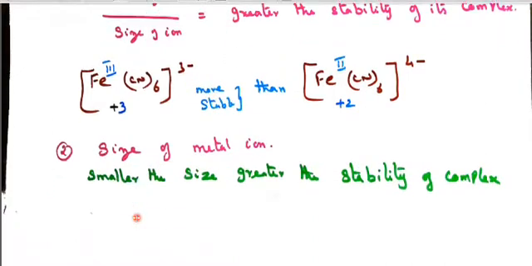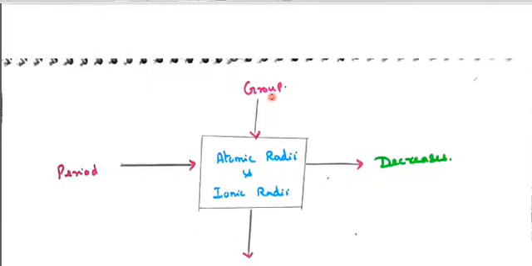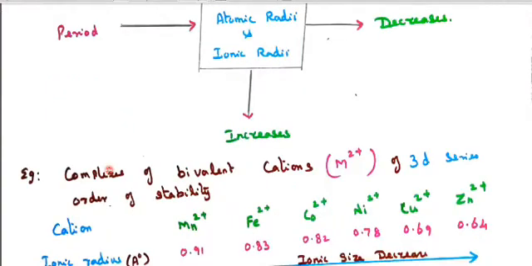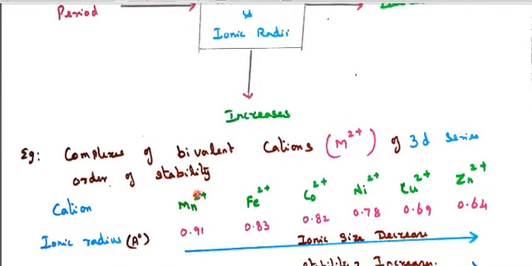Then the size of the metal. Smaller size, greater the stability. So let us see this. In the periodic table, top to bottom is a group, and left to right is a period. The atomic radius and the ionic radius increase from top to bottom in a group, but decrease across a period. Based on this concept, apply here: complexes of bivalent M2+ in the 3d series, order of stability of the cation: manganese, iron, cobalt, nickel, copper and zinc all have 2 plus charge.